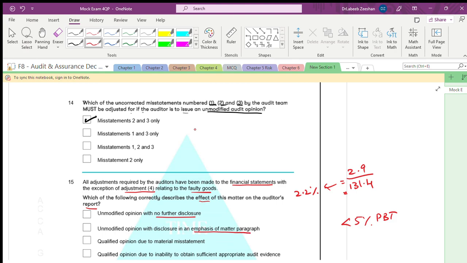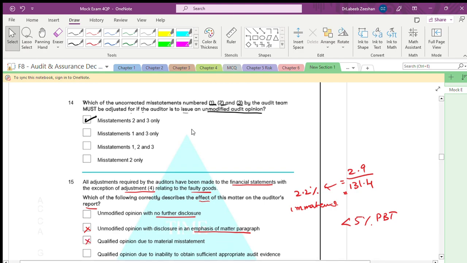It is immaterial and would not require further disclosure. No material misstatement exists, and an unmodified opinion can be issued, because it is less than 5%. We cannot give a qualified opinion.